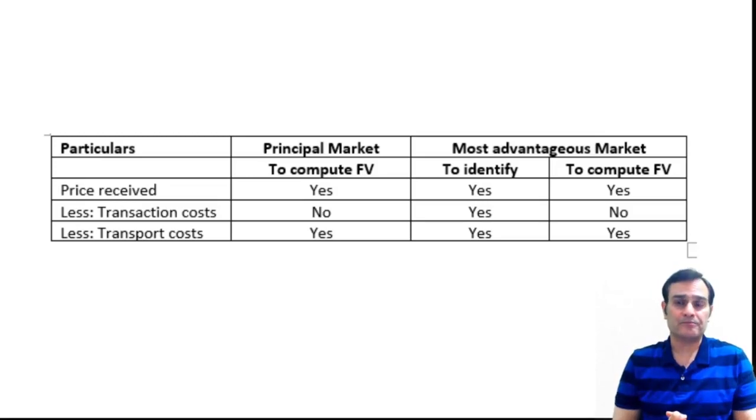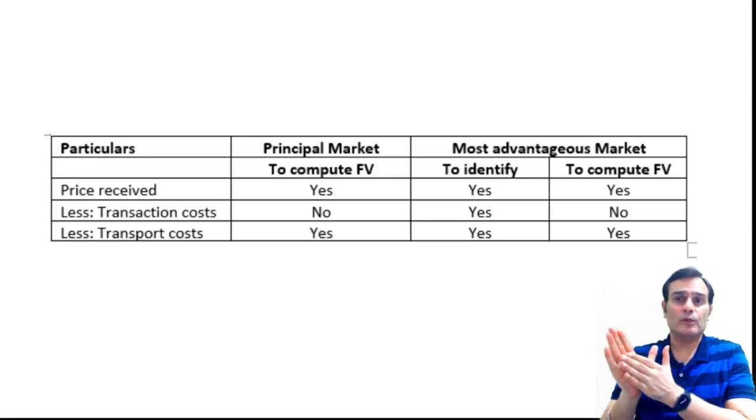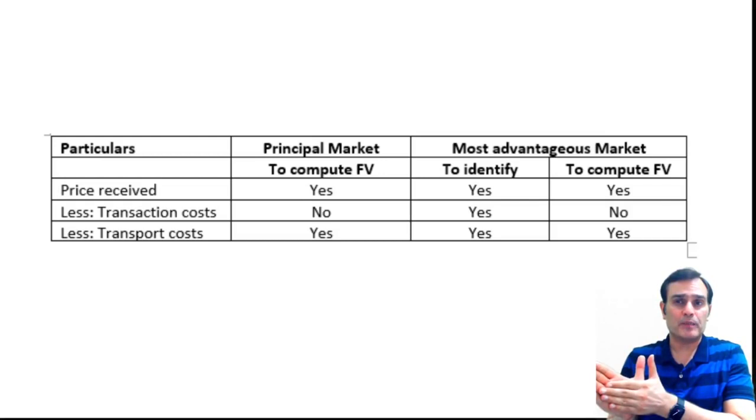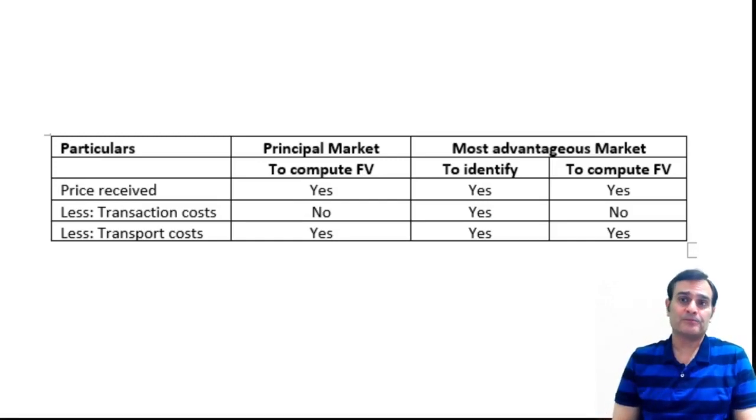That's case one. The second is when you're looking at a most advantageous market, then identification would consider the net value received. That means both the transaction cost and the transportation cost are reduced. After identifying the most advantageous market, you go to the computation of the fair value, and that would consider only the transportation cost.